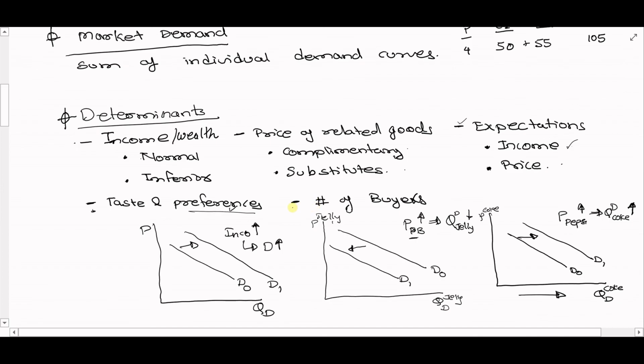And similarly, for the number of buyers, when there are more buyers, the demand will be higher, right? And every time demand goes up, graphically speaking, it will be represented by a right shift of the curve, and when the demand goes down, graphically it is represented by a left shift of the curve. Remember, demand is measured horizontally, right? So more is on the right side and less is on the left side.